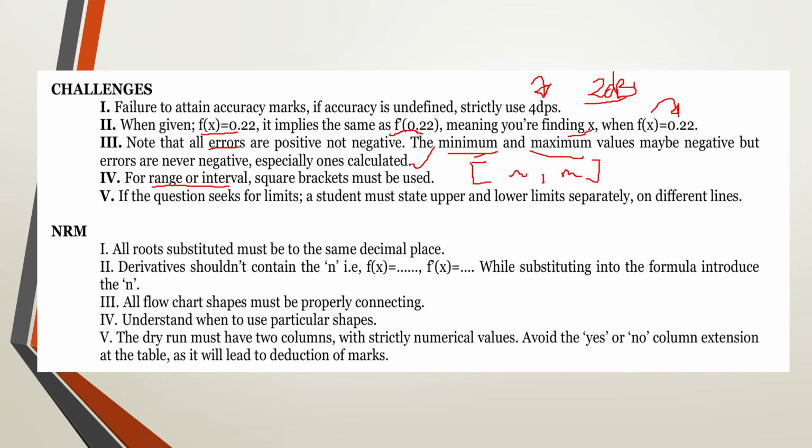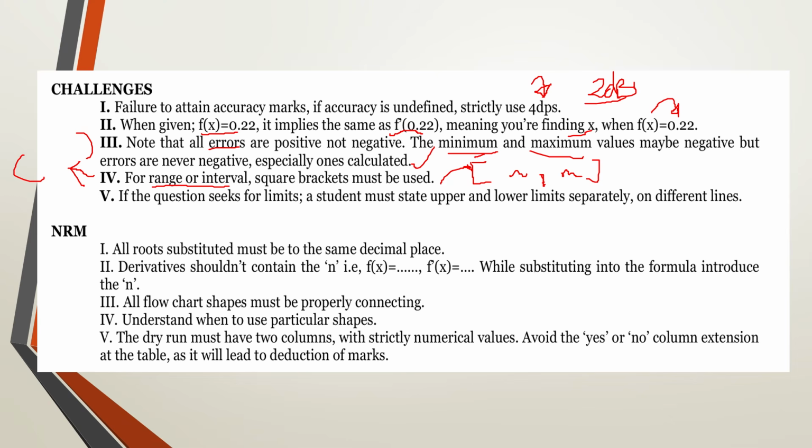So both the interval and the range must be enclosed in square brackets. However, some of you are being taught to use inequalities. That is very okay. If you're using inequalities, you may use the curved brackets.